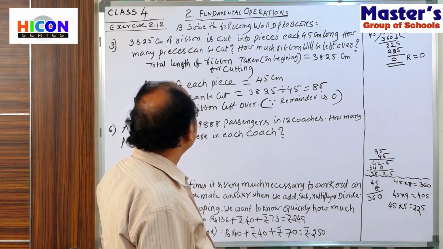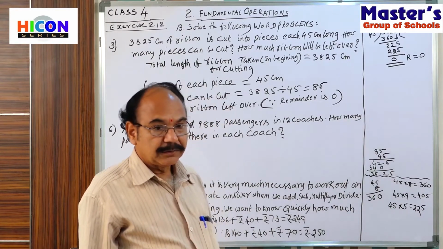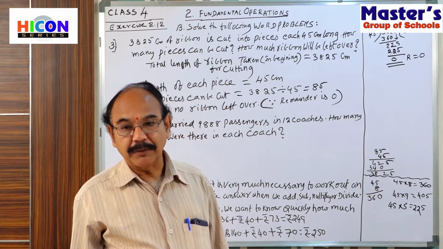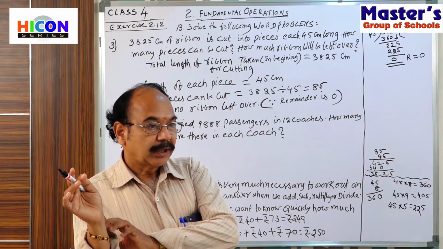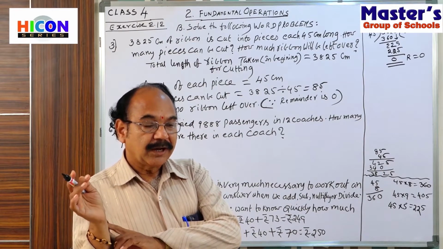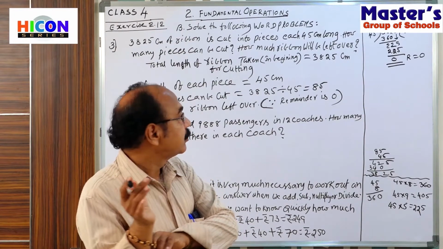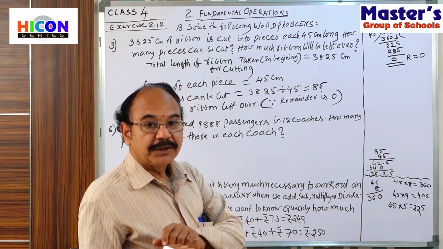Okay, children. So here, first of all, after reading the problem, how much ribbon is taken? After cutting, what is the length of each ribbon piece?